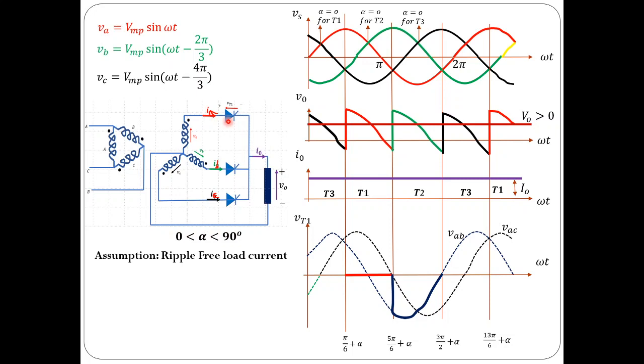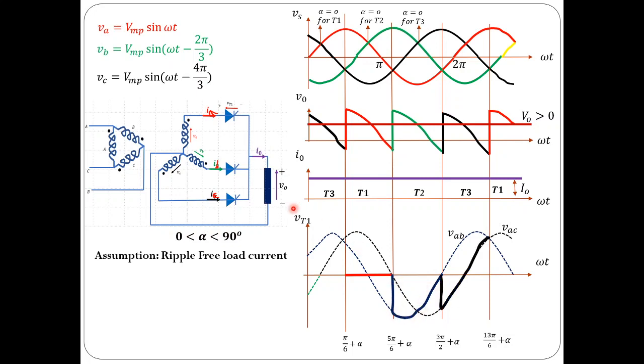That is same as VAB. You can see that it is same as VAB. So VAB, if you find out VAB, that is going to be negative. That is what's shown with the dotted line here. So that is this. Let me show that. So this is VAB during this interval.